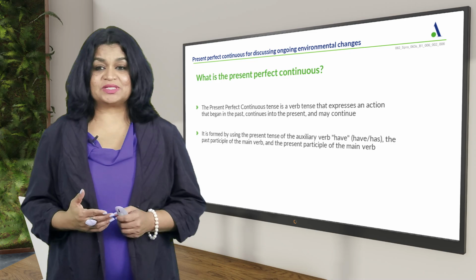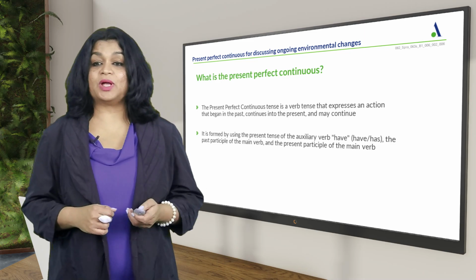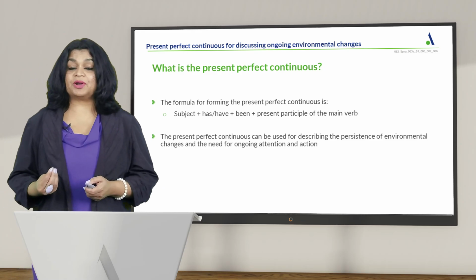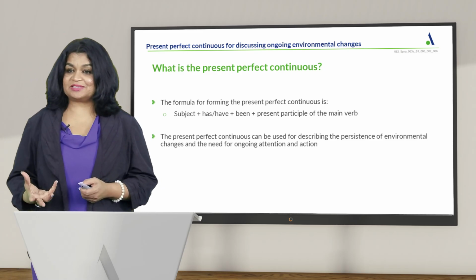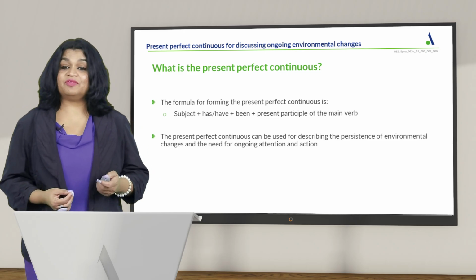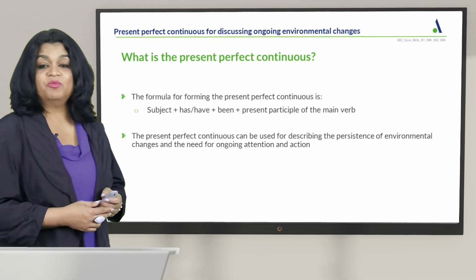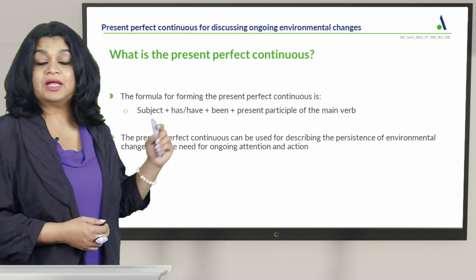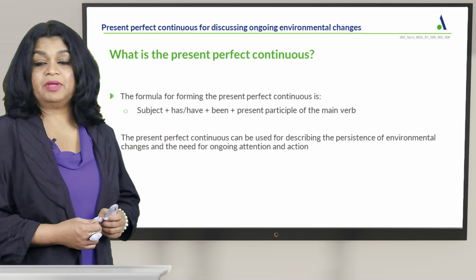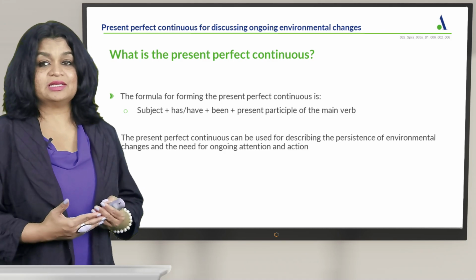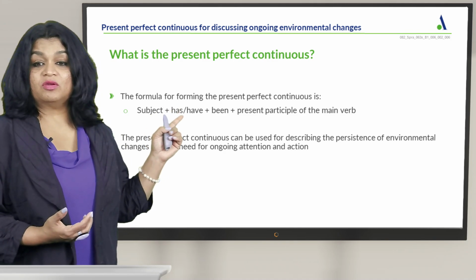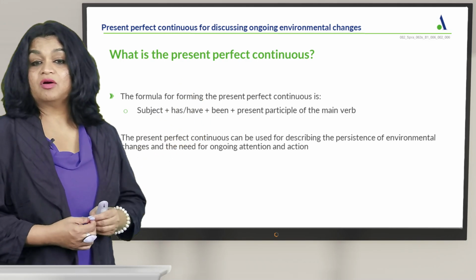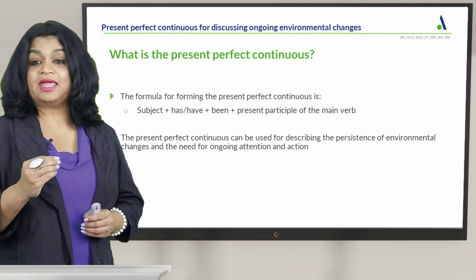That sounds very confusing, right? Let's take a look at this once again on the next slide. So, how do I form a present perfect continuous sentence? For this, we have a formula here. The formula is you need a subject, has or have, plus been, plus the present participle of the main verb. So, just to simplify it, you always have or has been plus the main verb. That is the ing form.